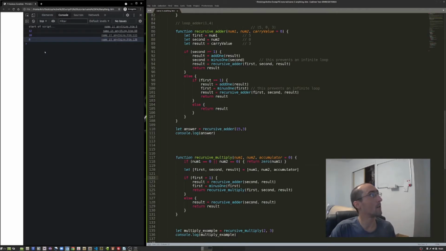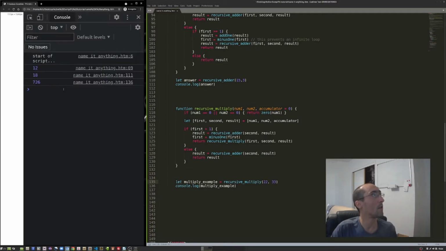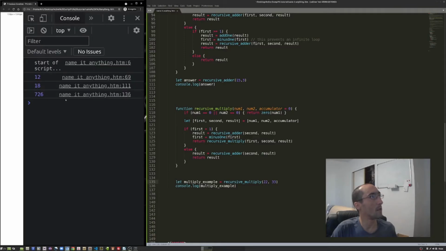Oh, good. No errors. I was expecting an error and that we'd have to debug, but anyway, it's taking our 2 and our 3 and multiplying them into 6. Let's try a bigger number just to make sure that it's working. Control S to save, Control Tab to go over to my browser, and Control R to reload, and maybe I'll make this bigger so you can see it. There you go.